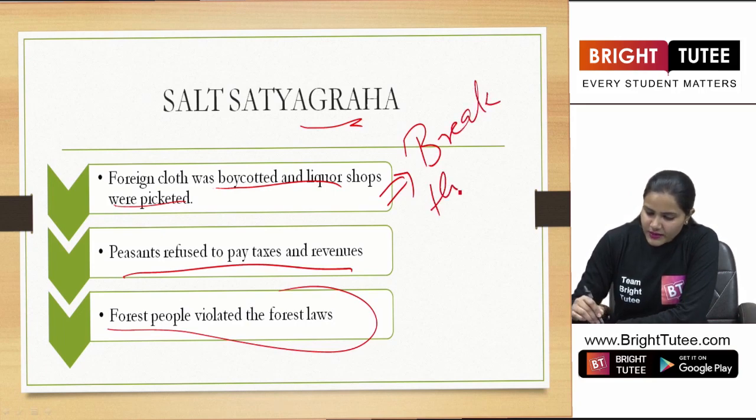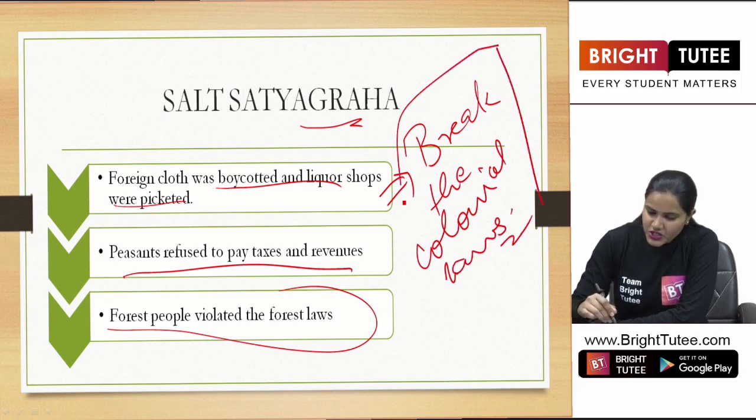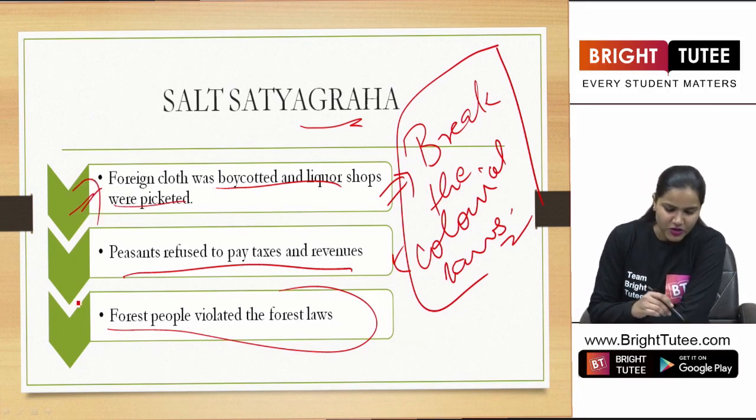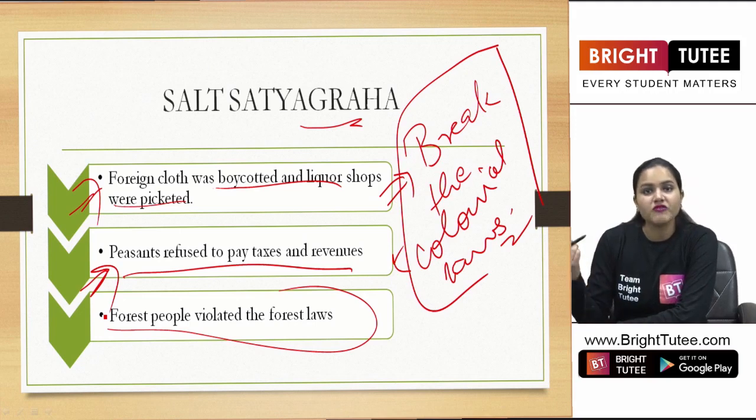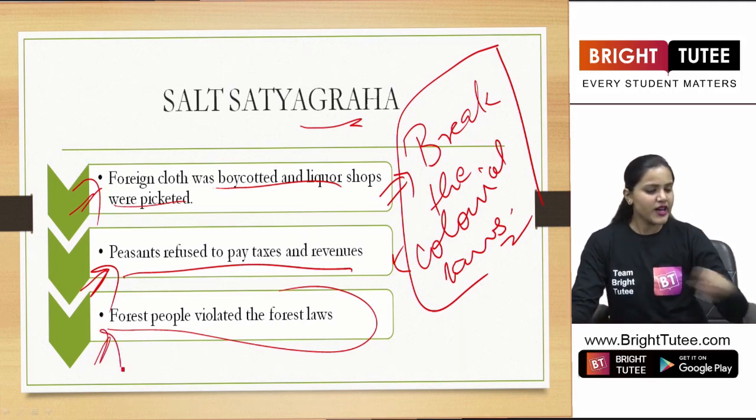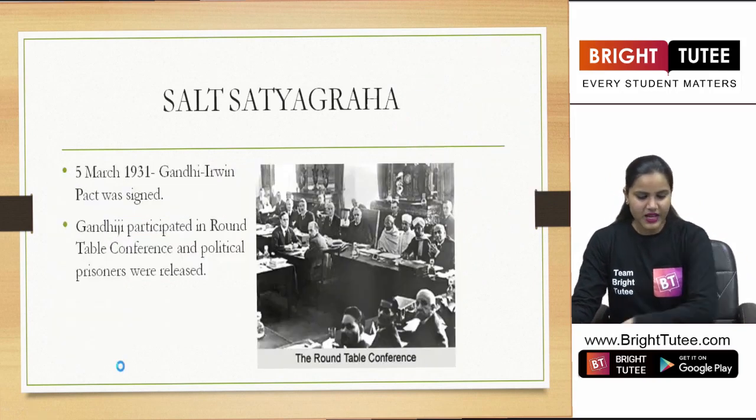To break the colonial laws. Whatever laws were being established by the British government were now being broken by the people who were feeling harassed by these British laws, right? Whether it be the foreign clothes, the liquor shops, the situation of peasants, or the forest people or the tribal peasants.